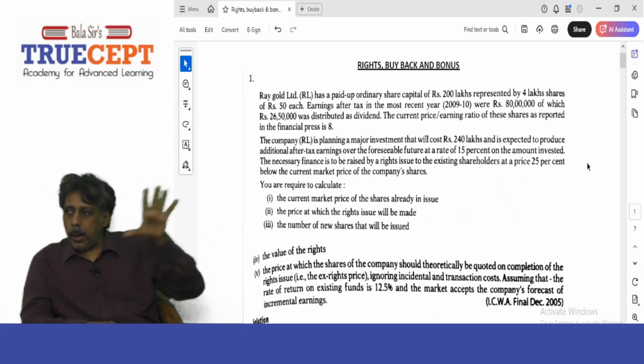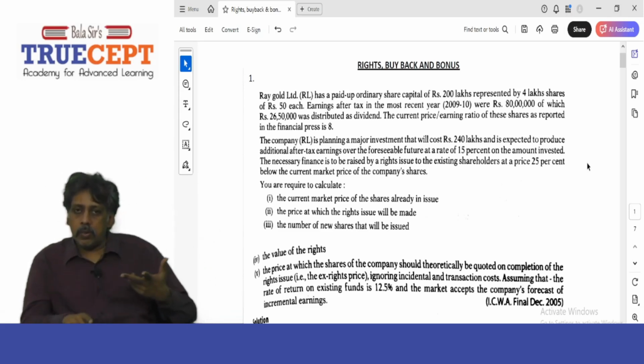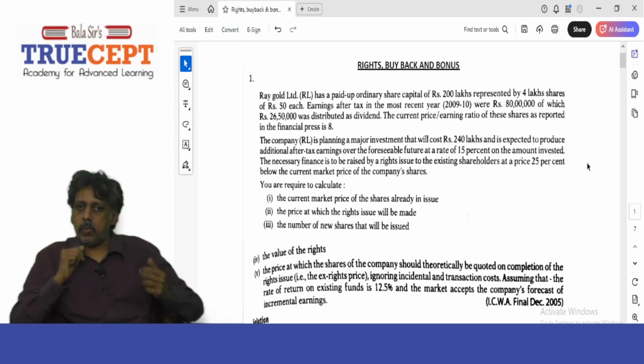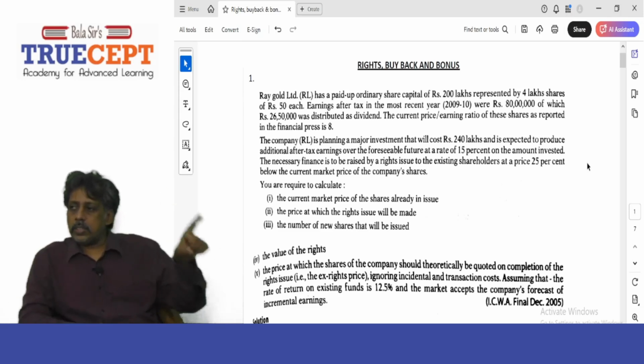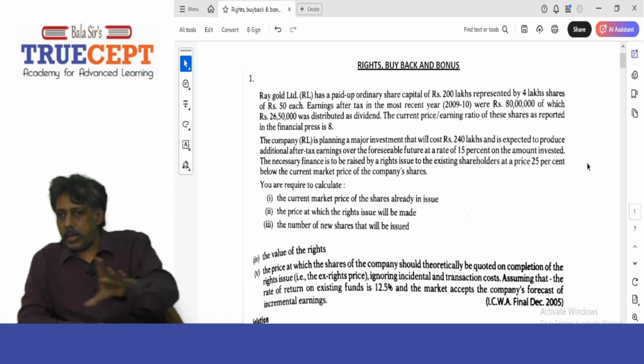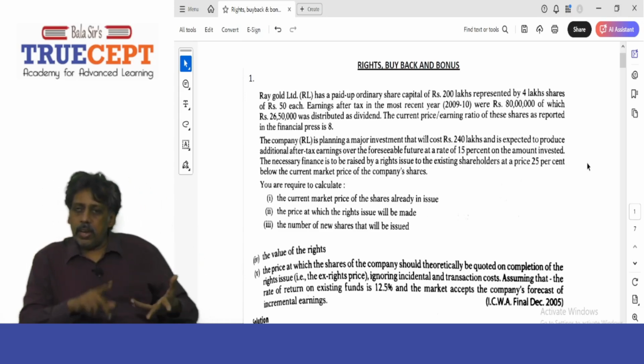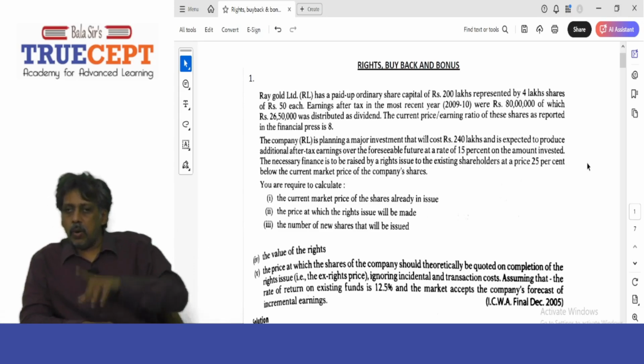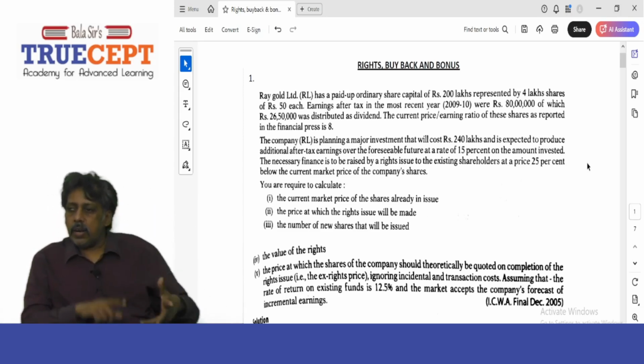That means your company is planning to raise rupees 2 crore and 40 lakh. That's the amount of money you want from the shareholders, and you're offering shares at rupees 120 per share. Yes, sir. So if you divide 240 lakh, or 2 crore and 40 lakh, by 120 rupees a share, you will get how many shares? 2 lakh shares. Yes, sir. That means the company has to make a rights issue of 2 lakh shares at rupees 120 per share, right?